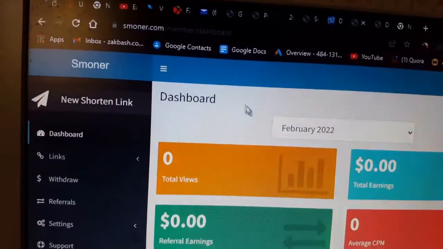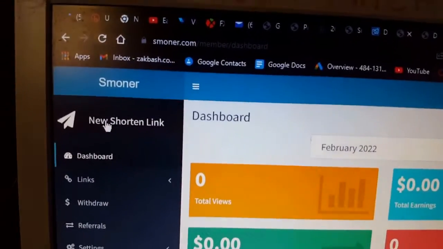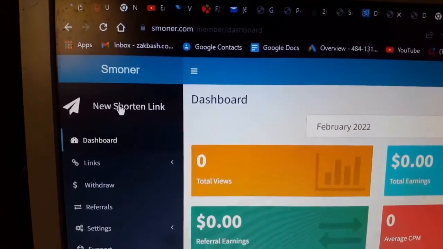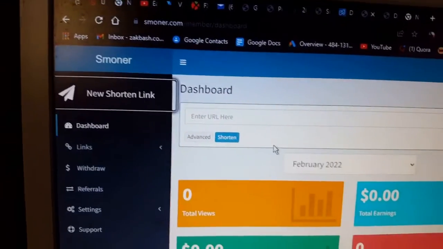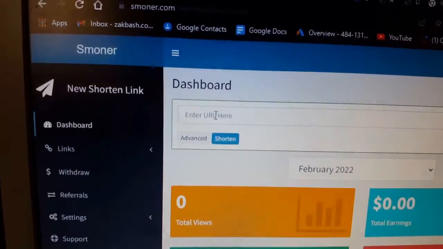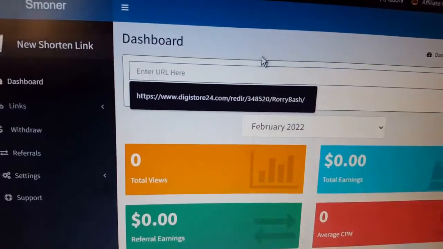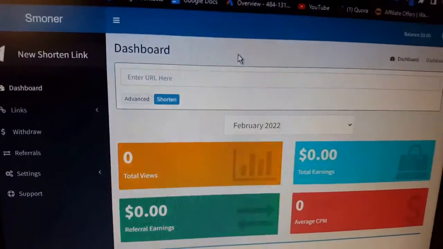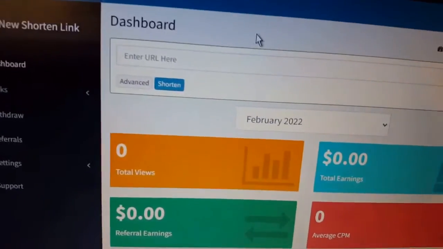What you're going to do is head on to this new shortening link. You click on this, and here is where we paste our long link. You might be asking, where are you going to get a long link? What link are you going to paste in there? Hold on, I'm going to show you.